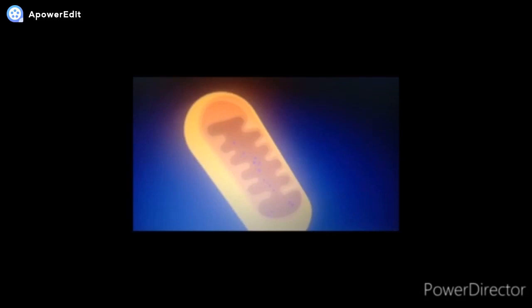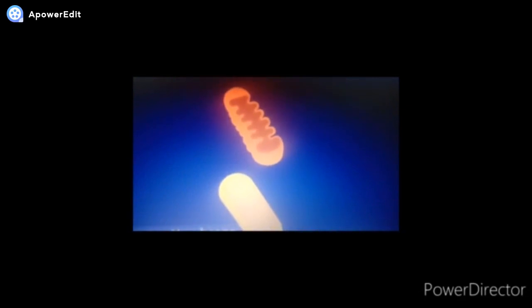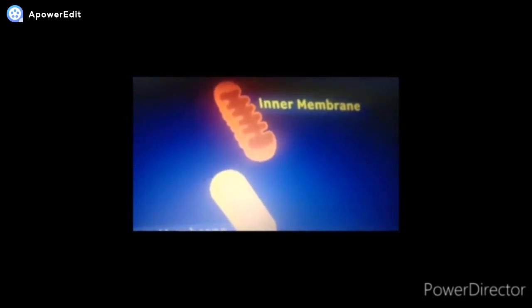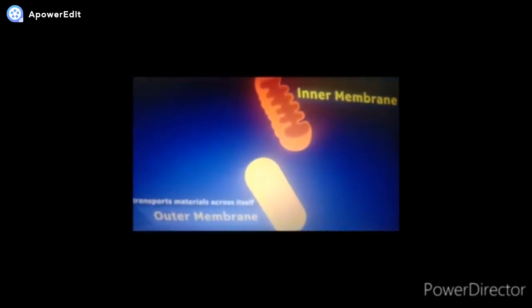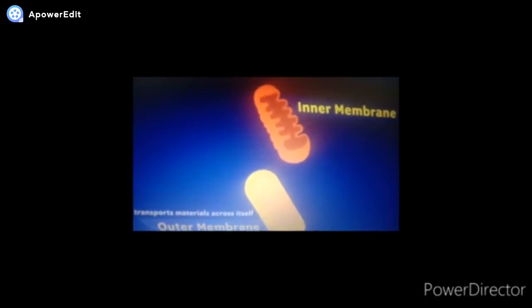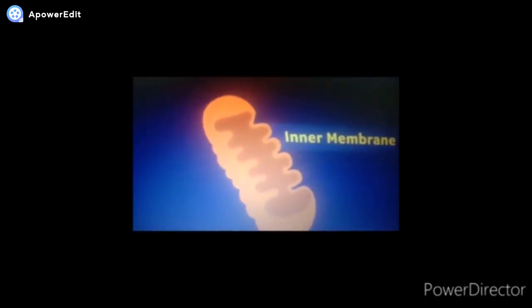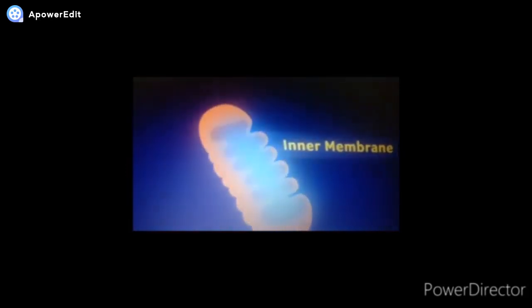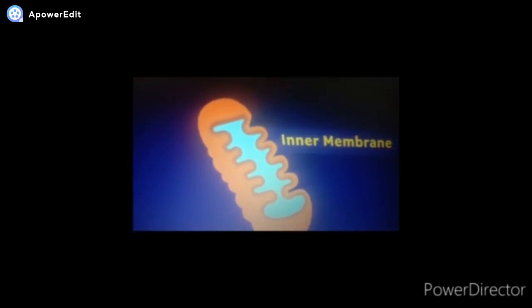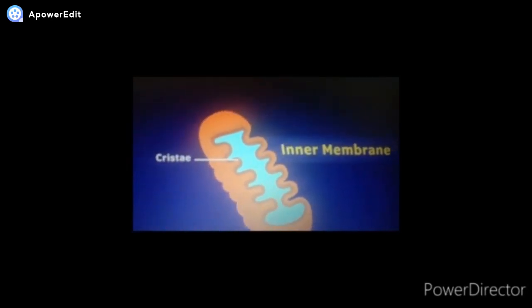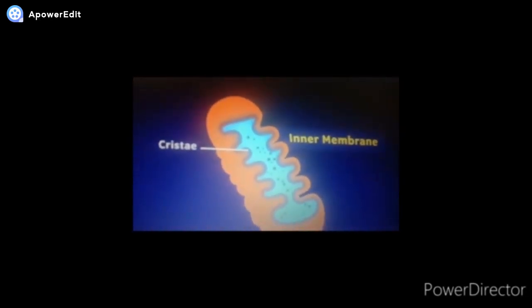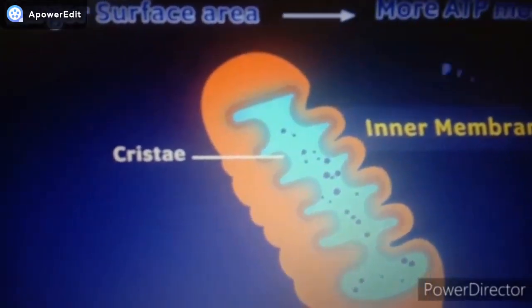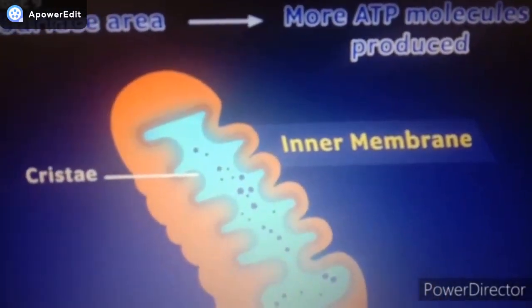So how does this powerhouse of the cell look? The mitochondria has two membranes, the outer membrane and the inner membrane. The outer membrane is porous, which means it allows the transport of materials across itself. The inner membrane is slightly different and interesting to understand. The membrane is thrown into several folds and therefore has a larger surface area. These folds are referred to as cristae. But what's the use of a larger surface area? A larger surface area would be a wider base for ATP. Thus, the larger the surface area, the larger the amount of ATP molecules generated.